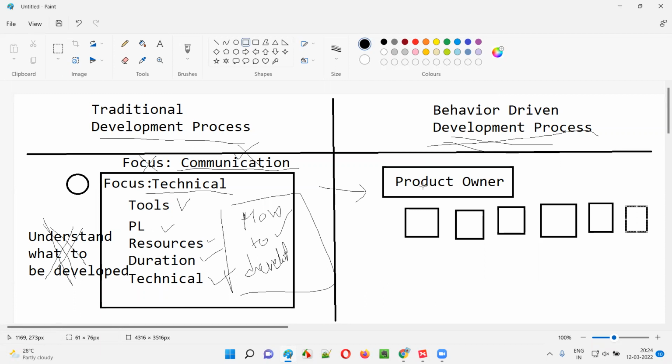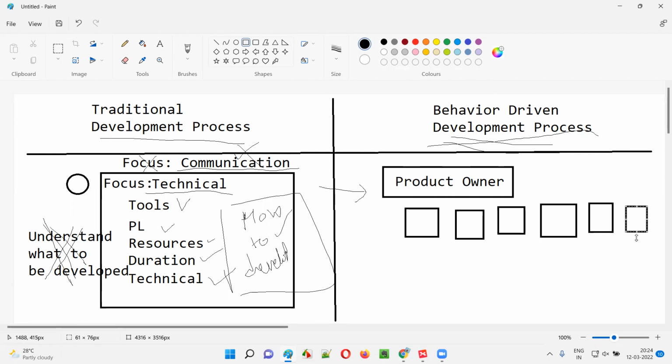So in this case, in the behavior driven development process, the focus will be given to communication, and to understanding the requirements in a better way. I'm going to explain. Okay, so it all starts with the product owner, guys.